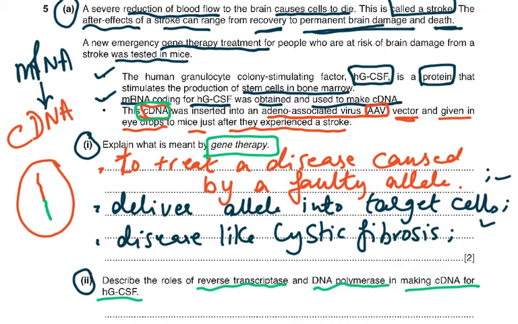to the target cells. And then we did this in a disease like cystic fibrosis, which has a chloride ion channel which is defective. So if we have the normal allele for that, then we will somehow make it reach the target cells so that the normal protein can be made and not the defective protein, which is being made because of the faulty allele or the wrong allele, which results in the protein either not being the right shape, or not having the right active site, or not having the right receptor, or not being able to function as a channel protein which is actively transporting chloride ions out of the cell.